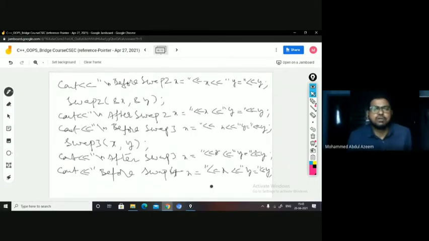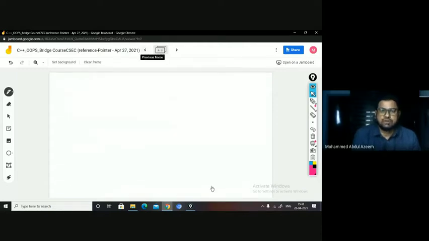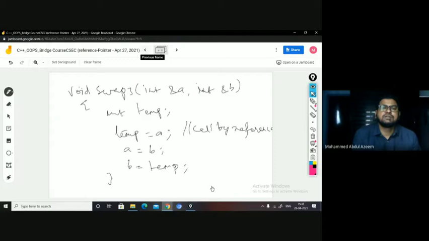So while calling swap 2, what is it that you're passing? You're passing addresses, because swap 2 is a call by address function. It has pointers as arguments, and pointers will take addresses. So you are passing x address and y address. What is the x address and y address? x address is 100, y address is 200. You can see, right? So they are being passed now to the formal pointers of the call by address function, right?